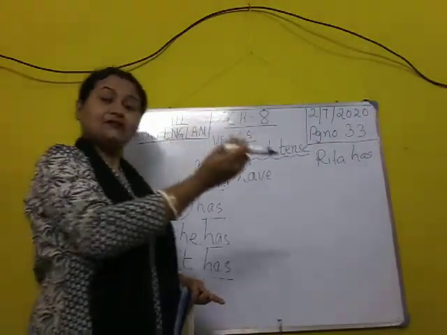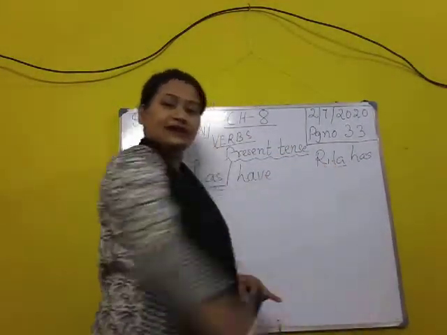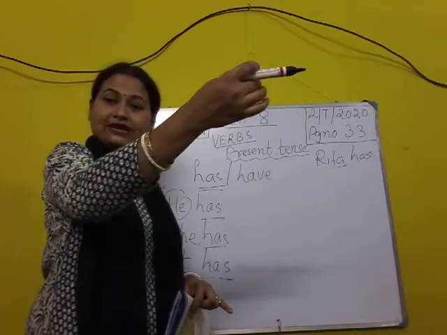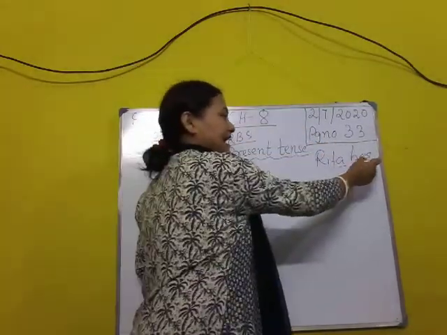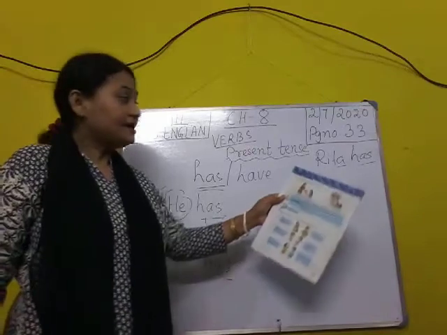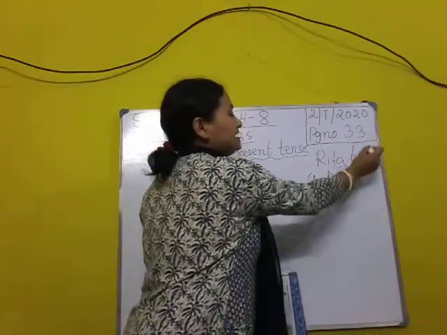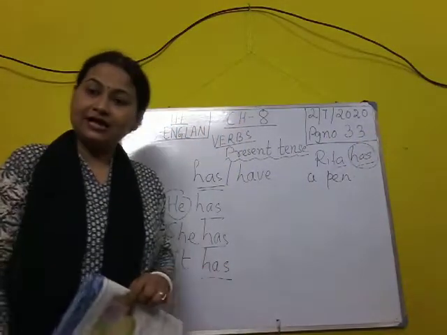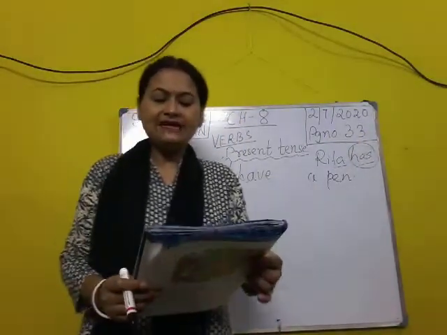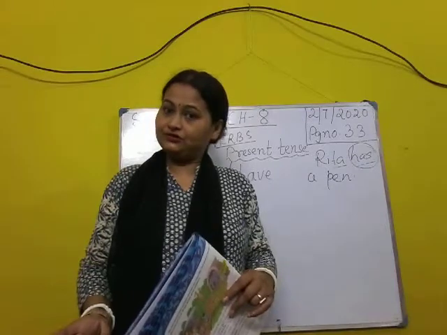One thing is that Rita is one in number. I'm talking about someone else, a third person. It takes has. And one more thing, Rita has a pen means Rita is the owner of the pen. So has and have, they show ownership also.